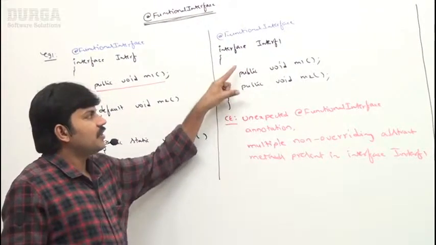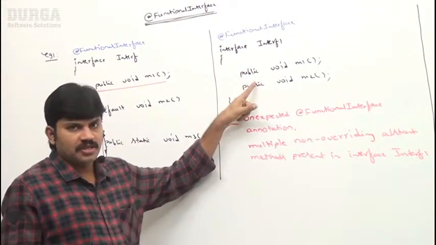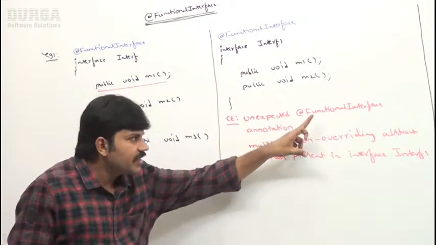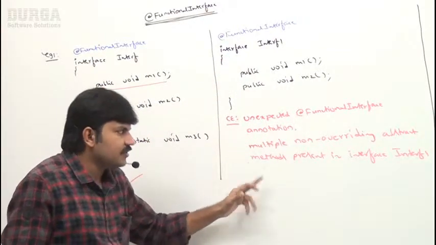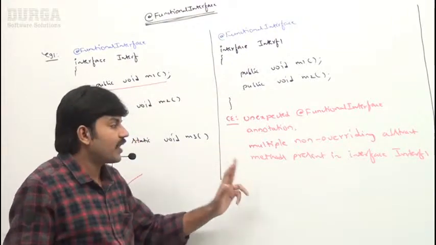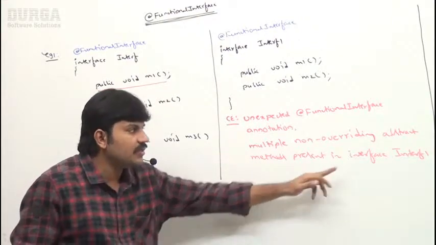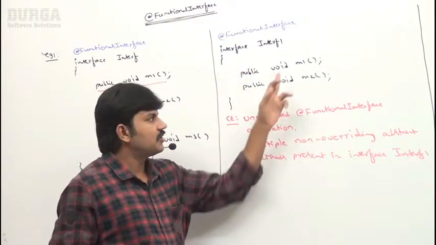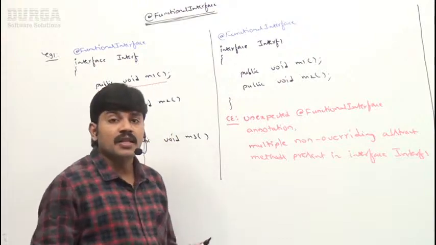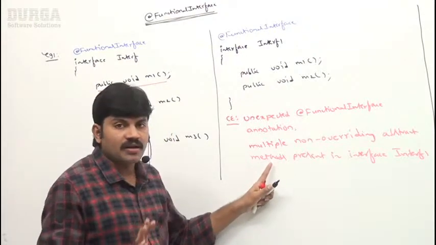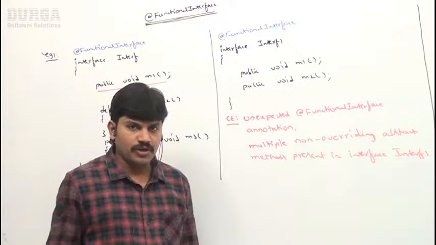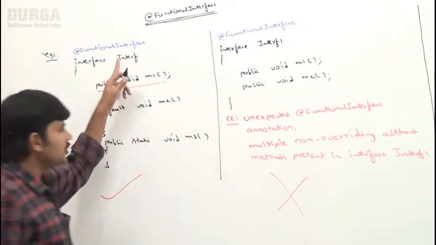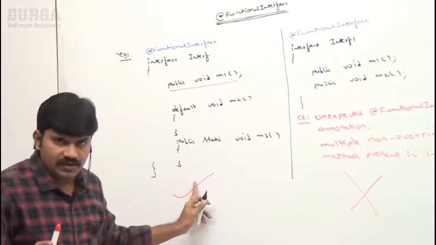At the end, here you are taking more than one abstract method. How will it become a functional interface? Unexpected @FunctionalInterface annotation. Multiple non-overriding abstract methods present in interface Interf1. Yes, multiple abstract methods are there, that's why I can't compile this. You are going to get a compile time error. But the earlier one is perfectly valid. Is it clear for all of you?